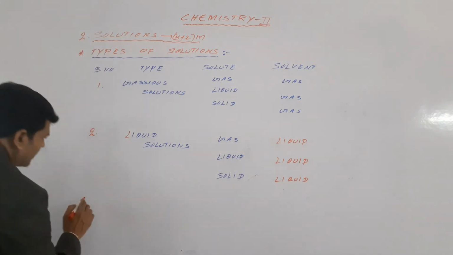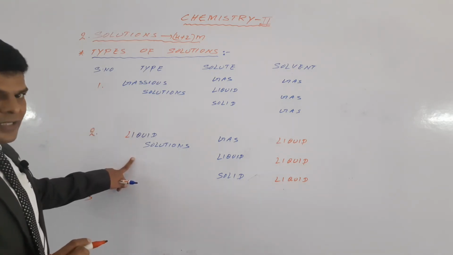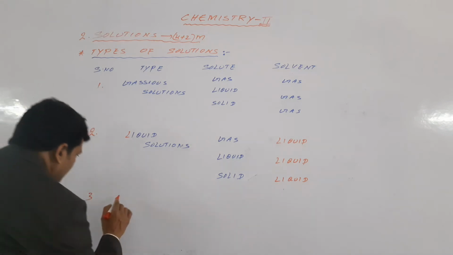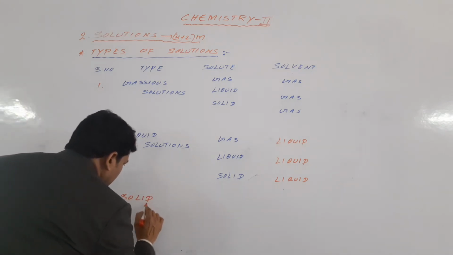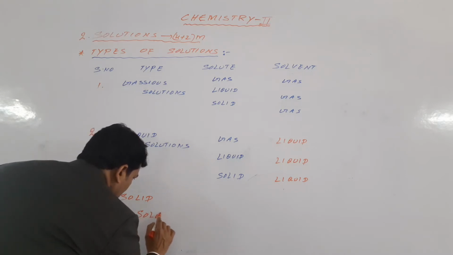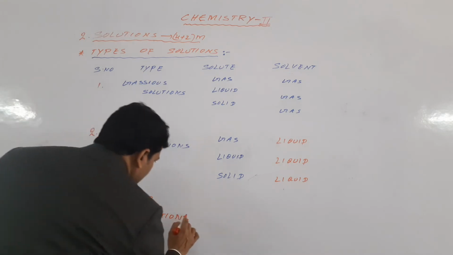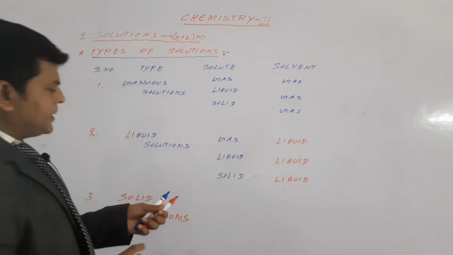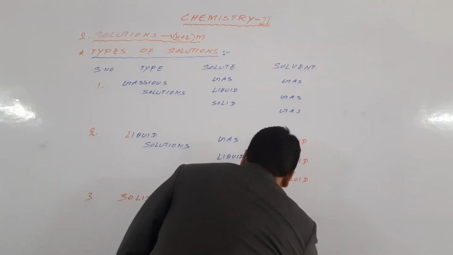Next, serial number 3: after gaseous solutions and liquid solutions come solid solutions. The solute may be of 3 types, and here the solvent is solid only.